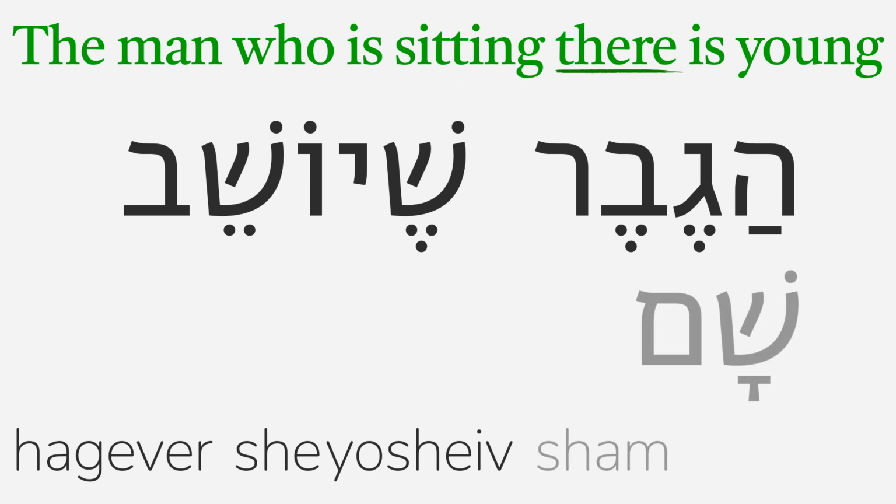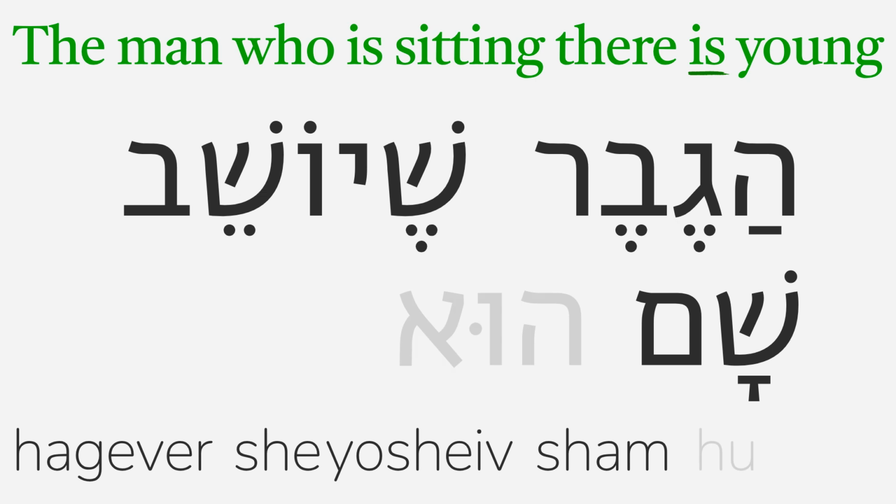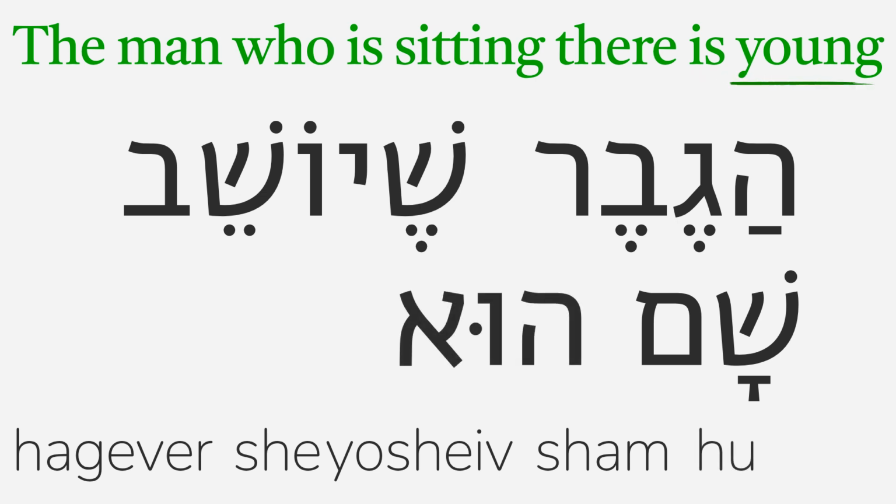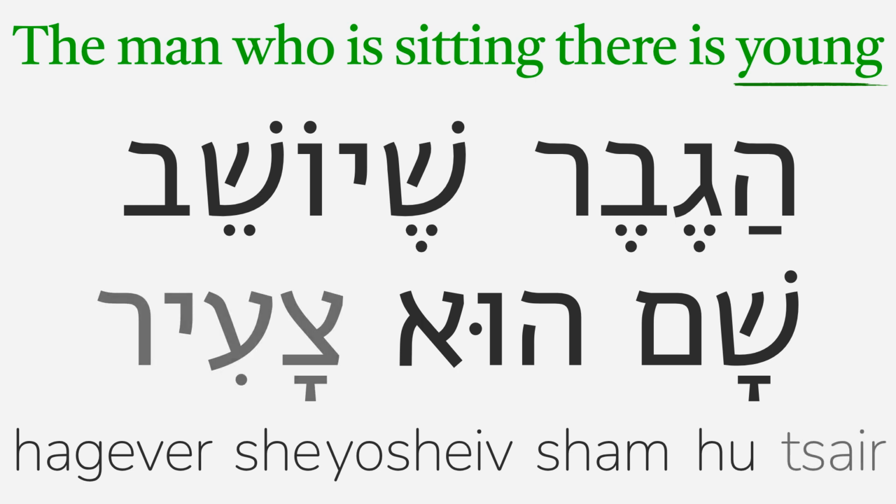There is sham. Again, in Hebrew we don't need a word for is, but to make the sentence easier to read, we can translate it as the word who. The Hebrew word for young in masculine singular form, to agree with the masculine singular subject, the man, is tza'ir. Hagever sheyoshev sham hu tza'ir. The man who is sitting there is young.